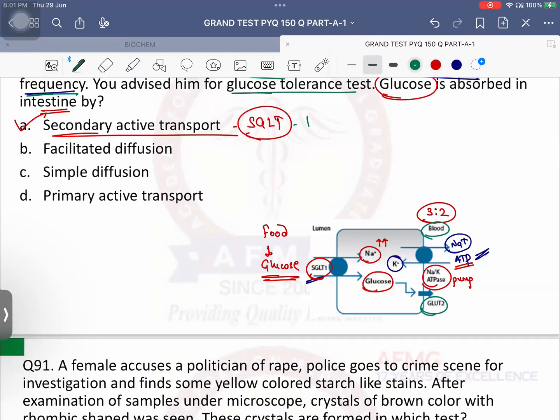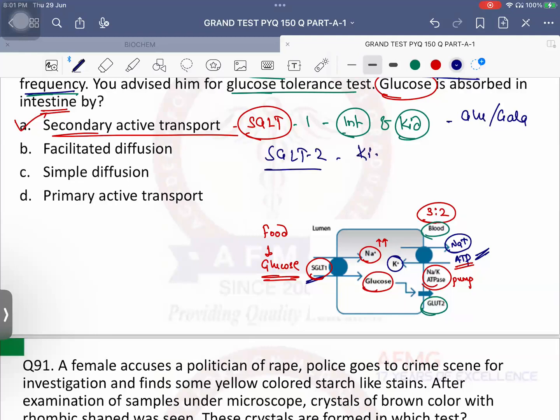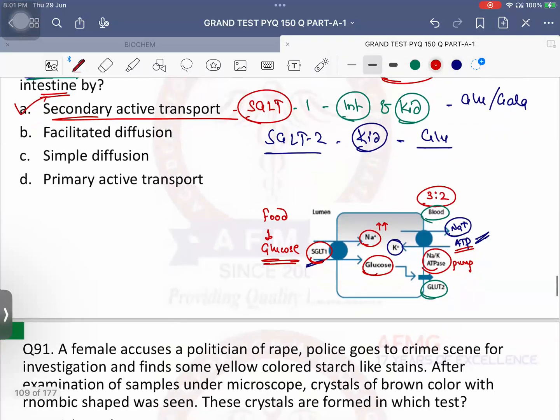SGLT1 is located in intestine and kidneys, and it is responsible for absorption of glucose and galactose, whereas SGLT2 is only located in kidneys and it is only responsible for reabsorption of glucose. Please remember. Okay, whereas GLUT, glucose transporters, are an example of facilitated diffusion.